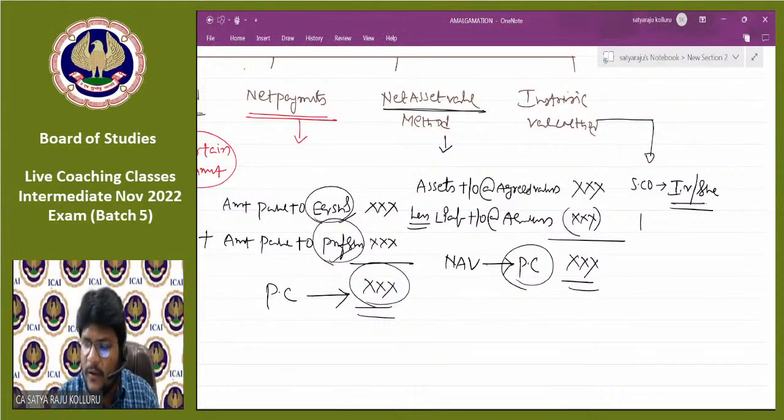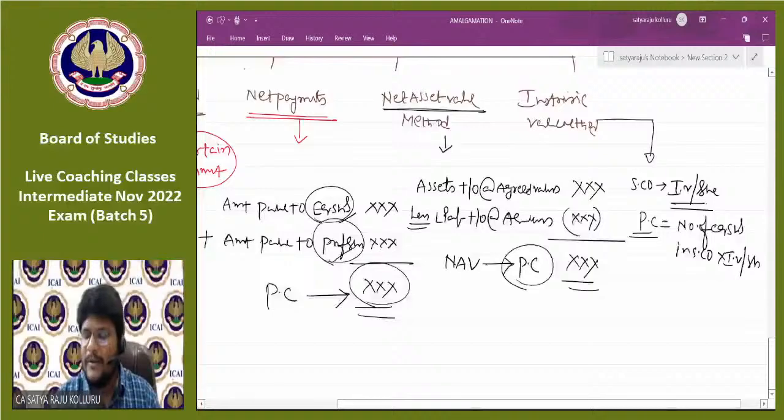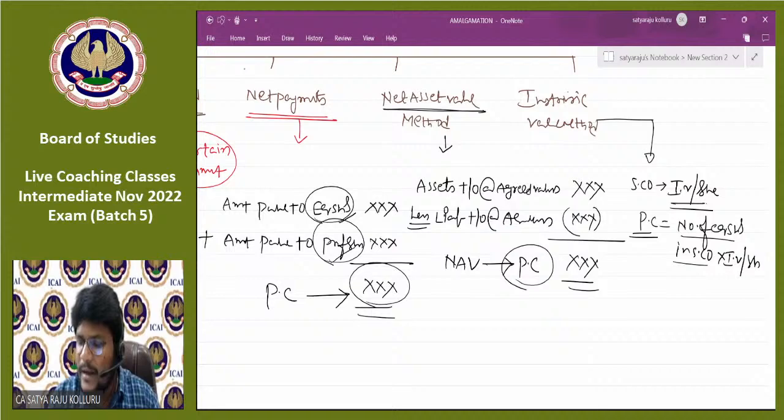Now, PC is equal to the number of equity shares, guys, because intrinsic value is only held by equity shares. That's why it is number of equity shares in the selling company into intrinsic value per share. Then automatically we will get PC. So under intrinsic value method, purchase consideration is nothing but number of equity shares in the selling company into intrinsic value per share in the selling company.